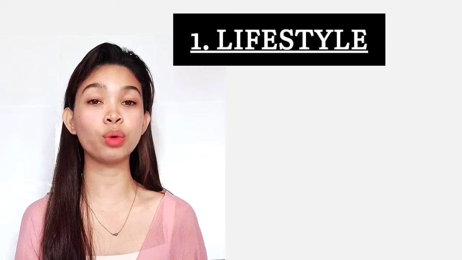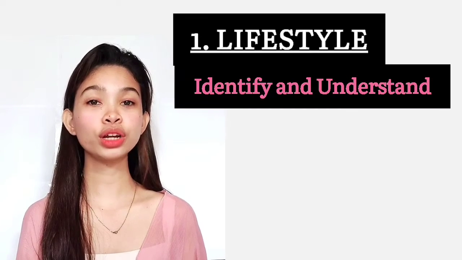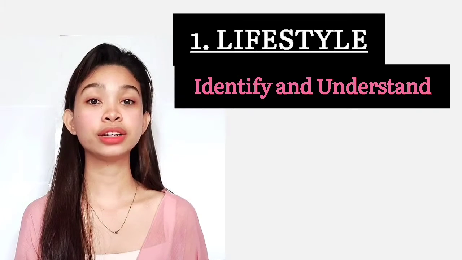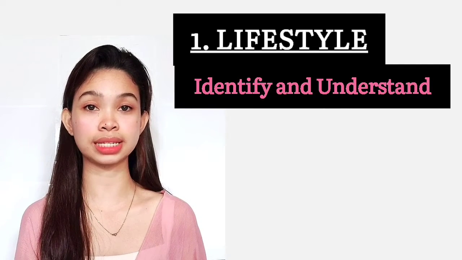In total, we have 8 principles to be exact. For you to be able to understand it well and remember it more, I have summed it up into 4 major principles. First, we have lifestyle. In lifestyle, we need to identify and understand our hobbies, habits, and our financial status.